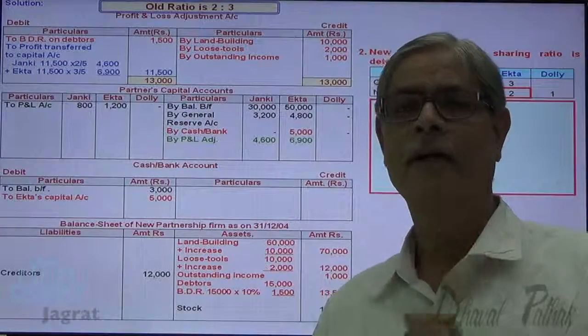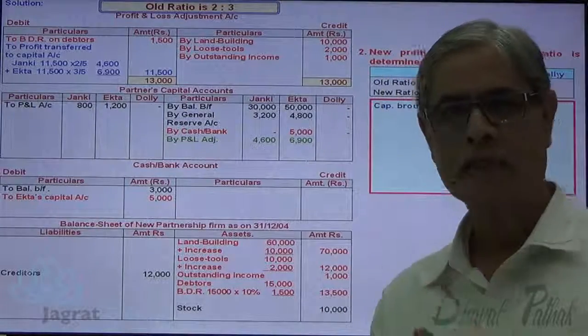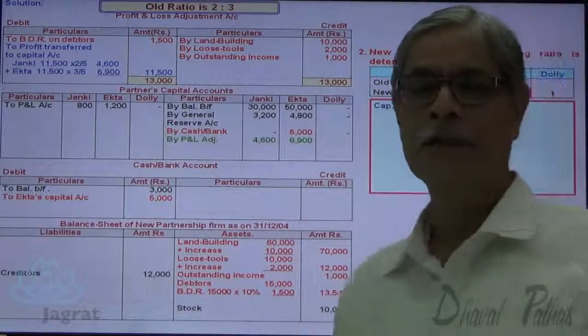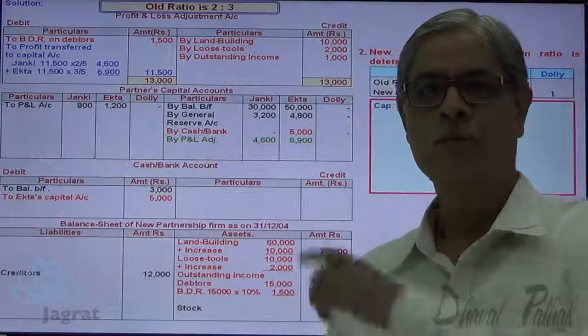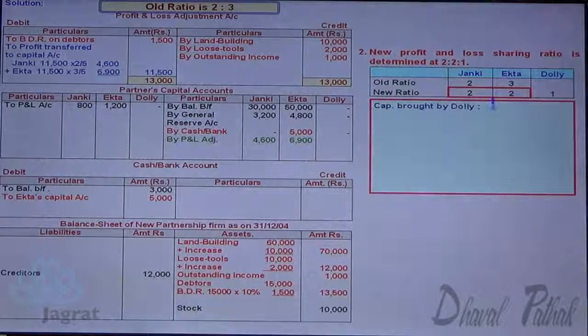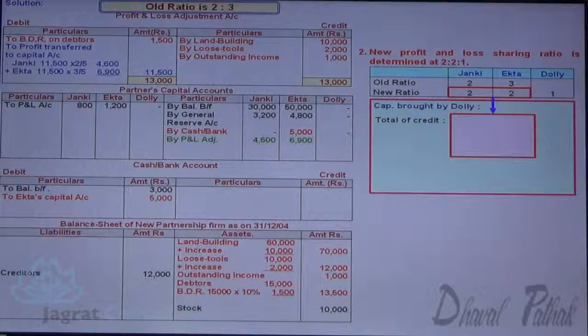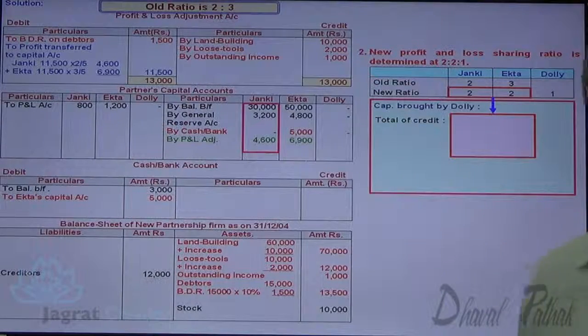Now let me find out the total contribution of Janki and Ekta in this form. For that, I will find out the capital balance of Janki and Ekta. To find out the capital balance, total of credit minus total of debit. Look at it. Total of credit for Janki: 30,000 plus 3,200 plus 4,600. This total of credit is 37,800.